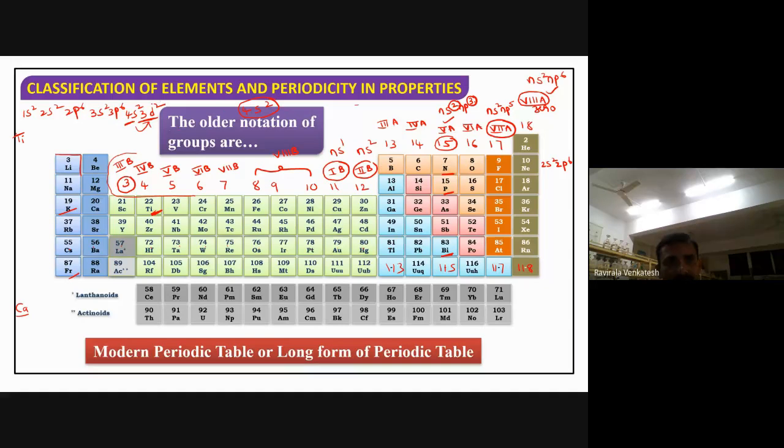So they are given B. Isn't it? In the A group, after filling ns, they move to np only. So they are given A here, and here they are given B, because in this B section, electrons are entering in the inner shell. In the A section, electrons are entering in the outer shell, that means the n orbital. In this case, this one is the n minus 1 orbital.